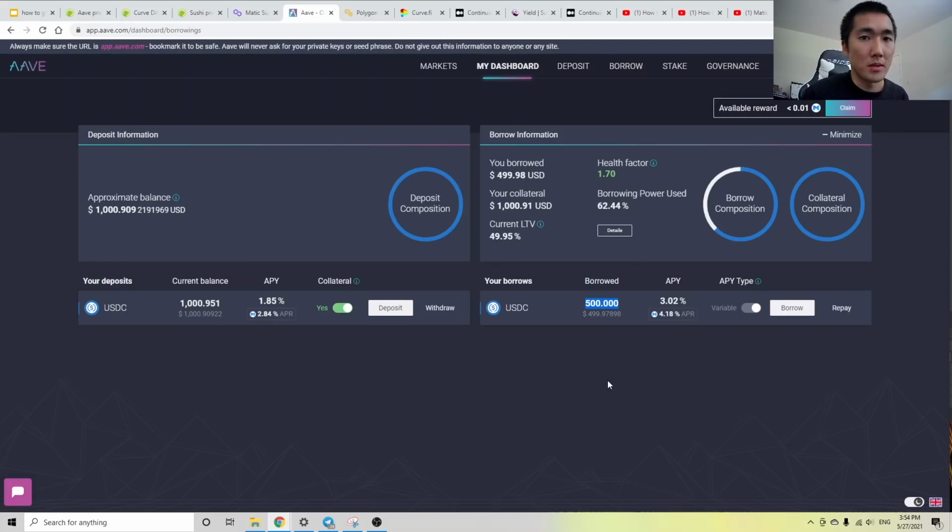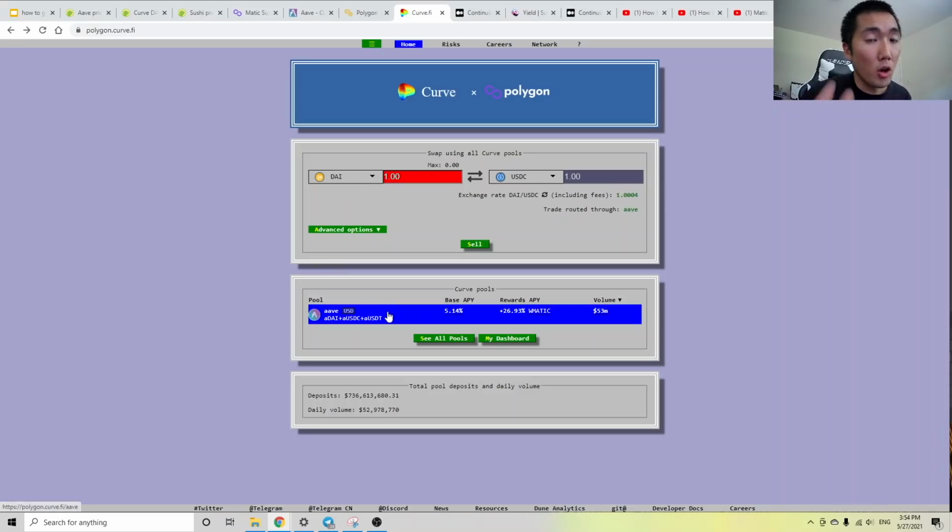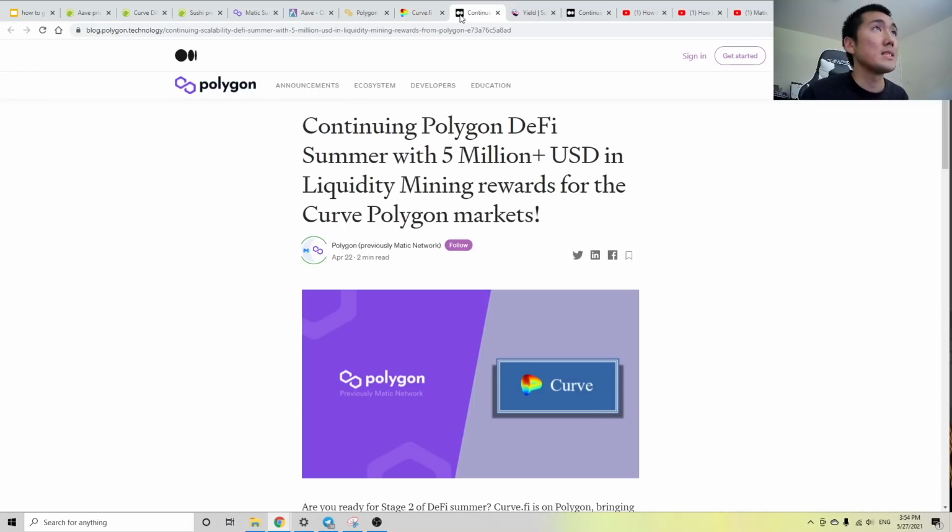So where should I put this dollar to work to generate passive income? And the application I like to use is Curve. Now on Curve, I can deposit dollars, and I can earn 5% on my dollars and 27% paid in the Matic token. Because similar to Aave, there's a $5 million liquidity mining program, so you're just being paid to use it.